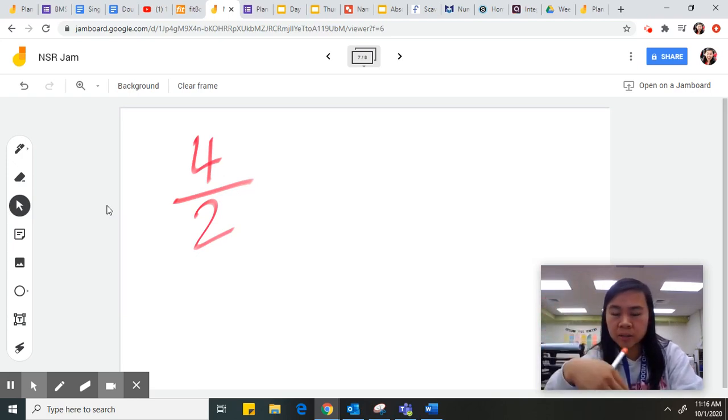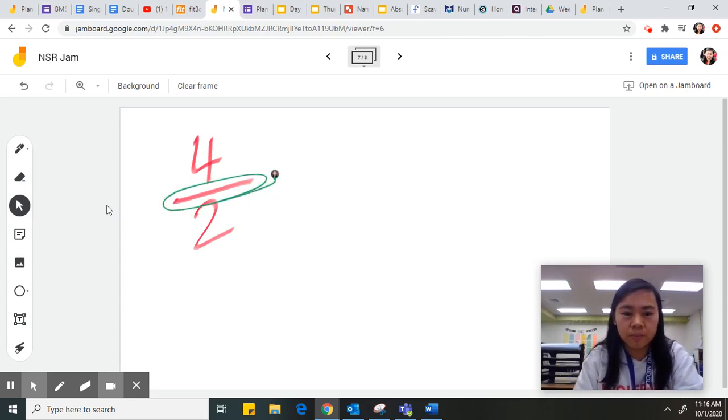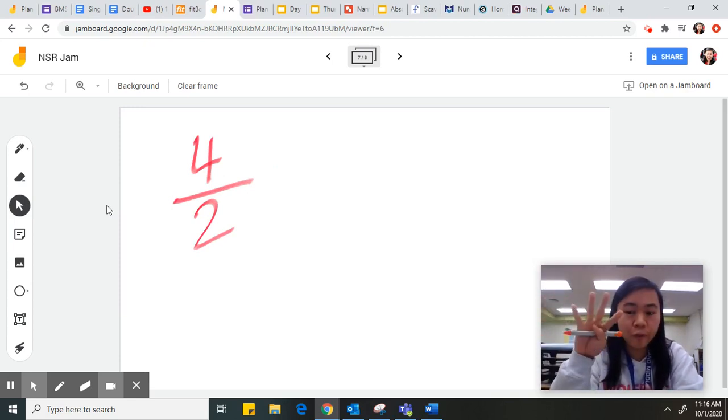If the numerator is bigger than the denominator, I know that I can at least make one whole. And this little sign right here, this little sign that makes it a fraction, really means division. How many pieces can make a whole? They're the size of a half, but I have 4 of those pieces.